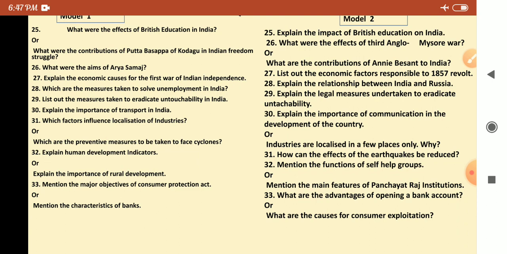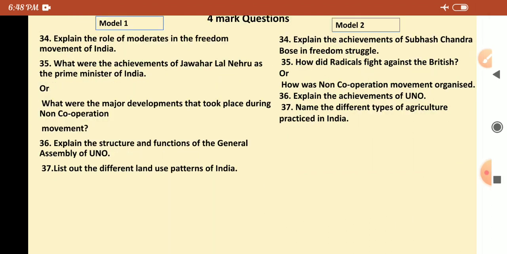In model paper 1, characteristics of a bank were asked, but in model paper 2, what are the causes for consumer exploitation they have asked. So this is the comparison of model paper 1 and model paper 2, particularly 3 marks questions.